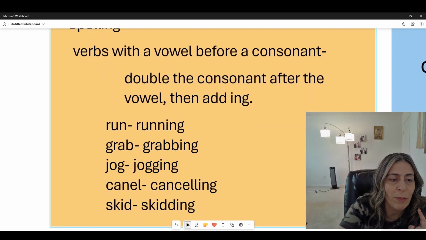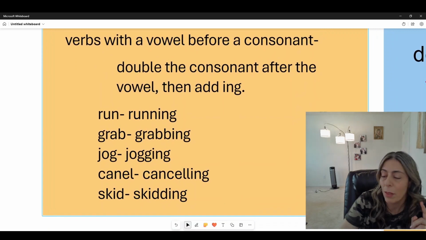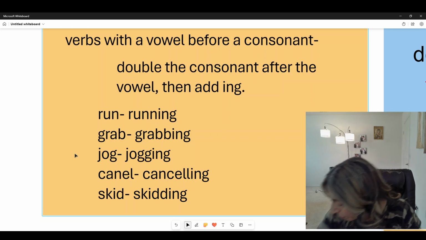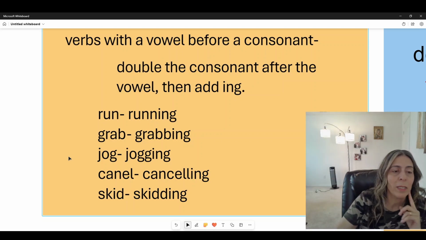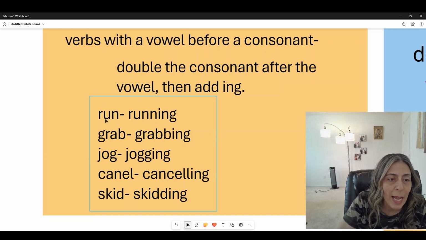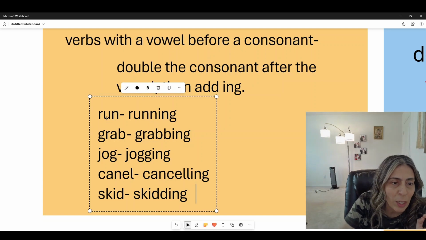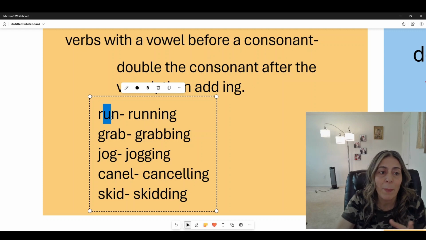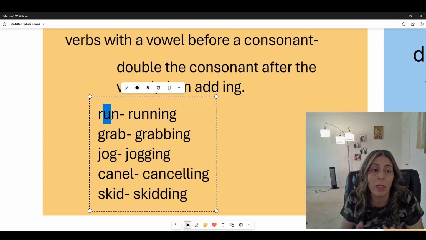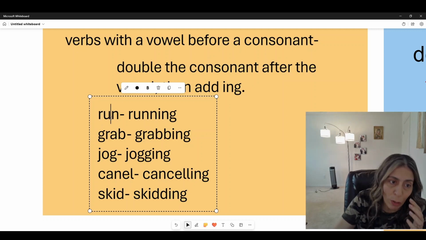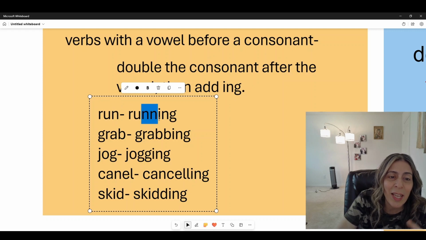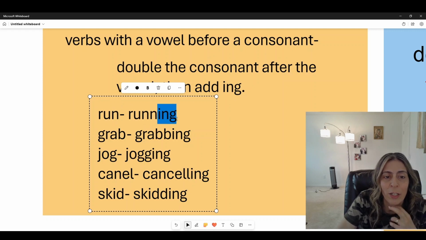Let me just put it up for a little bit, and then the verb run, okay? Sorry, guys. The verb run has, please pay attention, a U, which is a vowel, all right? Prior to the consonant, the last letter of the verb. So what we do here is take the N, double it, make it two, and then add the ing.